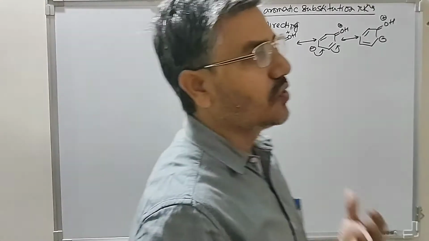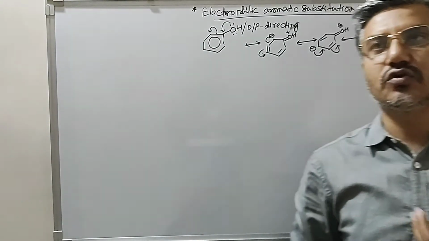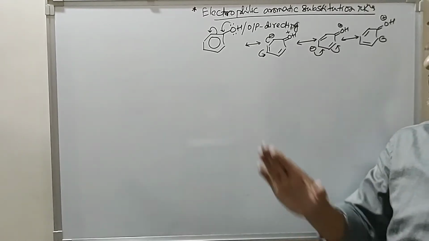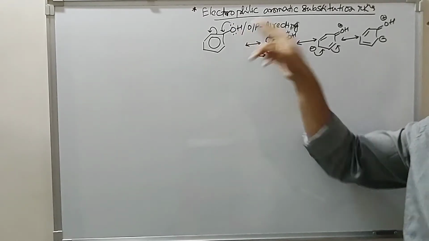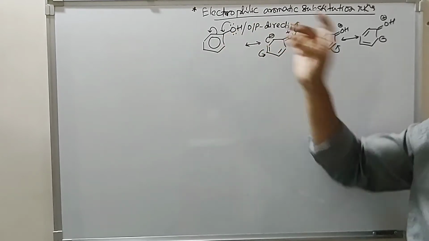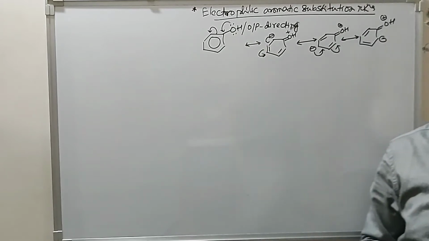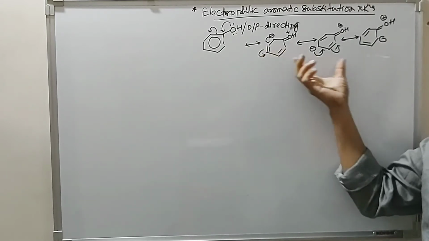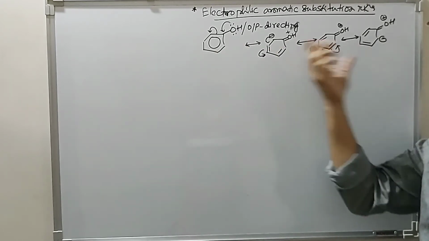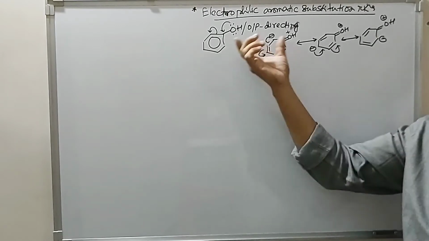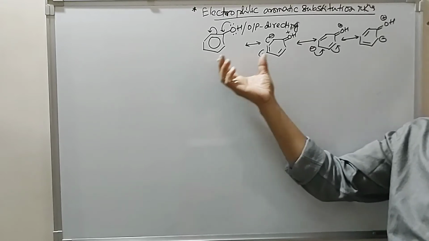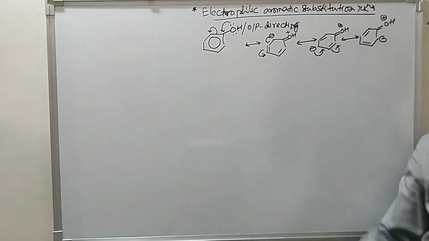If suppose question says why phenol is ortho para directing in nature in electrophilic substitution reaction, the reason is due to resonance involving electron pairs of oxygen with the ring, the electron density at ortho and para position is increased, and we have to show these resonating structures. Hence OH group attached to benzene is a very strong activating group, and is ortho para directing in nature.